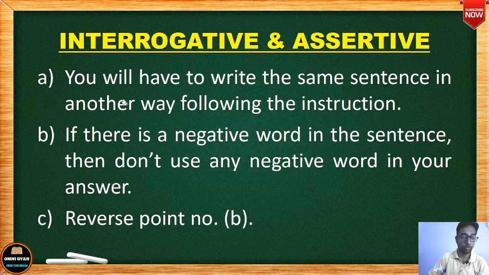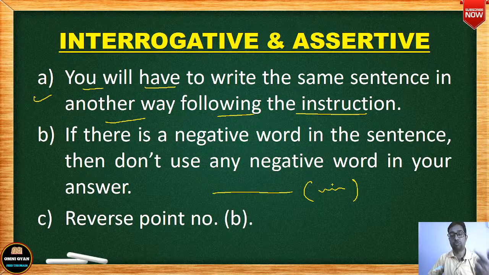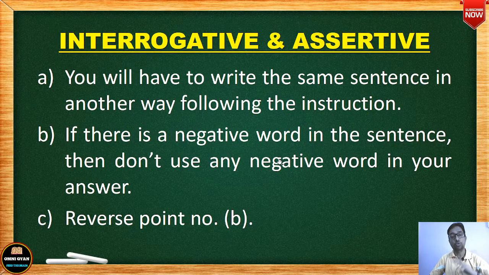ठीक है, तो इंटरोगेटिव और assertive में पहला पॉइंट क्या है? What is the first point? You will have to write the same sentence in another way following the instruction. So in your question there will be a sentence given, and whatever instruction will be given within the brackets, change this particular sentence into this or transform the particular sentence into this, you will follow that instruction. So you'll have to write the same sentence. The meaning should be same, but the only thing is that you're writing that same sentence in some other way following the instruction.